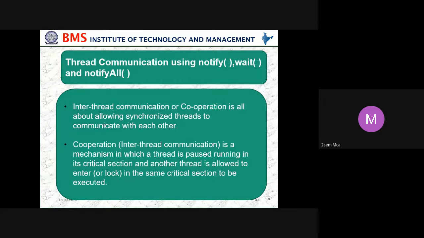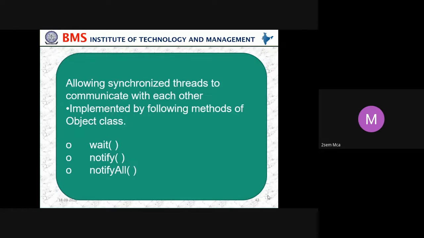Thread communication, or cooperation, is all about allowing synchronized threads to communicate with each other. Inter-thread communication is a mechanism in which a thread is paused while running in its critical section, and another thread is allowed to enter or lock the same critical section to be executed. It is implemented by the following methods of the Object class: wait, notify, notifyAll.